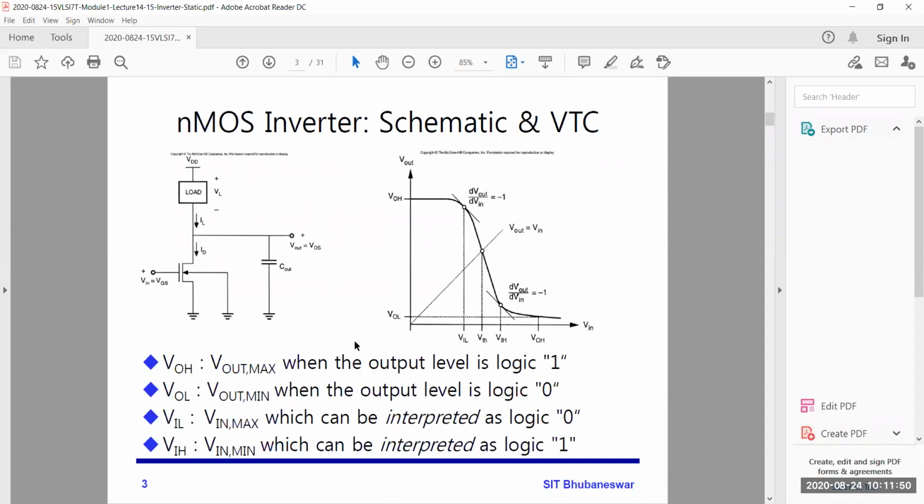This is also the introduction of that inverter. Here you can see this is an NMOS inverter. The NMOS is called the driver transistor for an inverter.